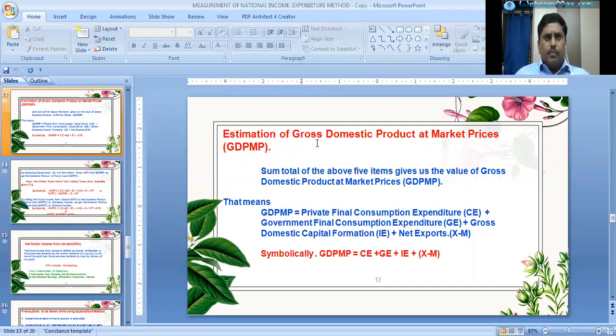Already we have discussed that GDP at market prices is equal to private final consumption expenditure, which we can say is consumption expenditure, and government final consumption expenditure, which is government expenditure, and gross domestic capital formation, which is investment expenditure, plus net exports, which is X minus M. Symbolically, GDP at market prices is equal to CE plus GE plus IE plus X minus M. We can also say C plus I plus G plus X minus M. In the expenditure method of calculating national income, GDP at market prices is equal to C plus I plus G plus X minus M. Okay.